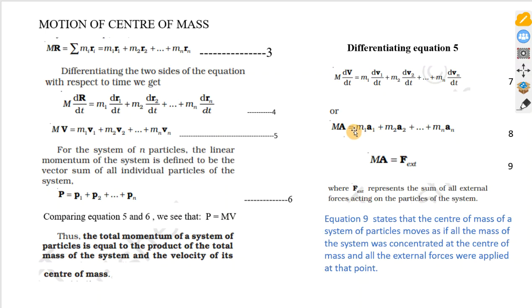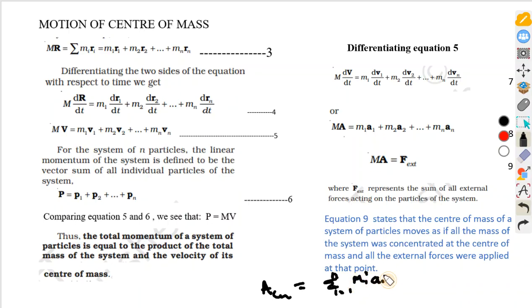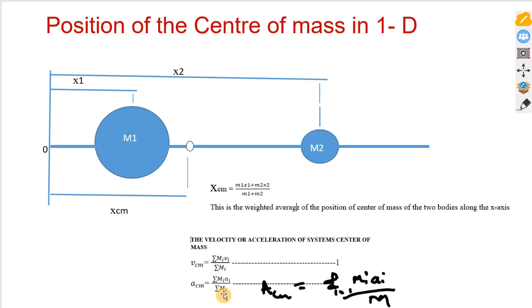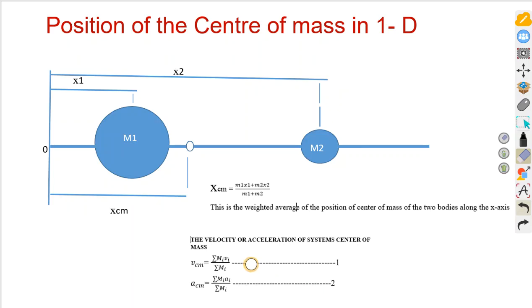Of course, we now notice that if we make a the subject of the formula, we are finding the acceleration of the system's center of mass, and we have a_CM equals the summation from i equals 1 to n of mi ai upon capital M. So this is the formula for finding the acceleration of the object's center of mass.